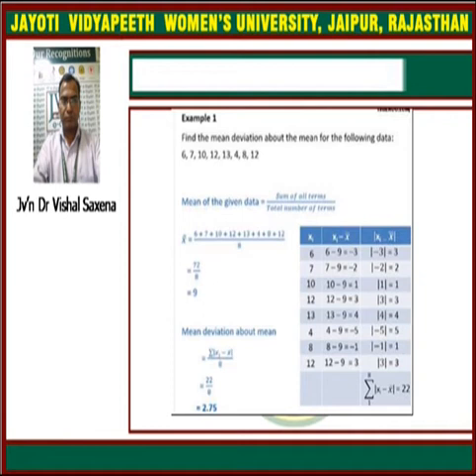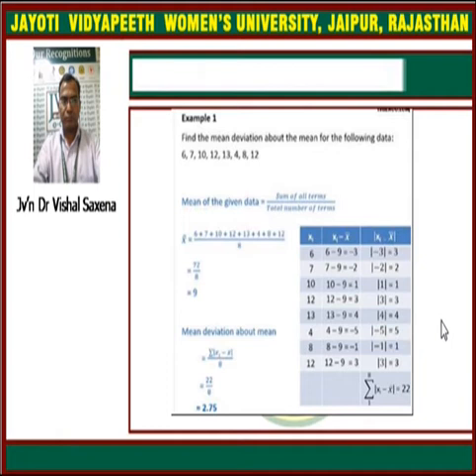How can we determine the mean deviation? It can be determined by the formula we discussed in the previous slides, and how can we derive it?